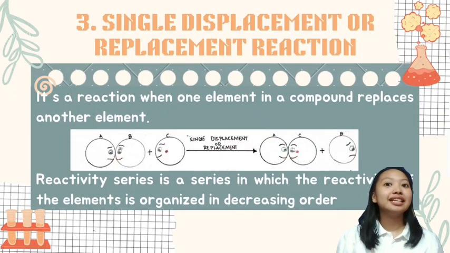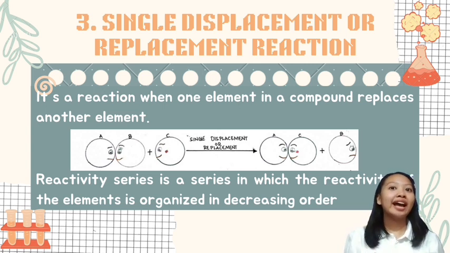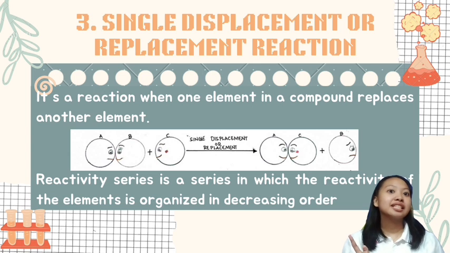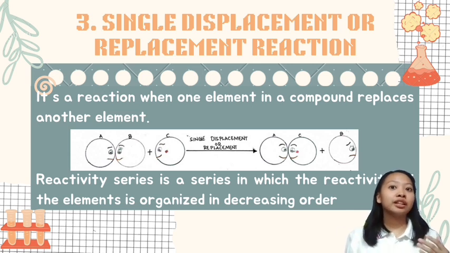The third is the single displacement or replacement reaction. One cation or anion trading places with another to generate a new product defines a single displacement reaction. When one of the reactants is an element and the other one is a compound, it is simple to identify the difference. Through the reactivity series, the products of these reactions can be identified.